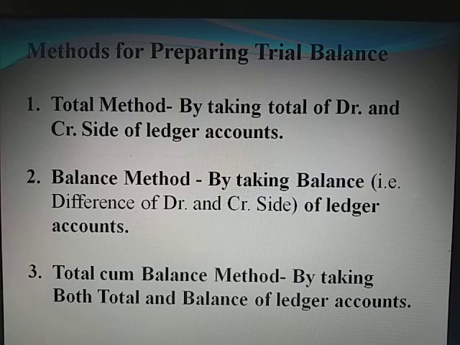Third method, total cum balance method. Under this method, trial balance is prepared by taking both total and balance of ledger account. Actually, the third method is a combination of total method and balance method. That means it is a combination of the first two methods.